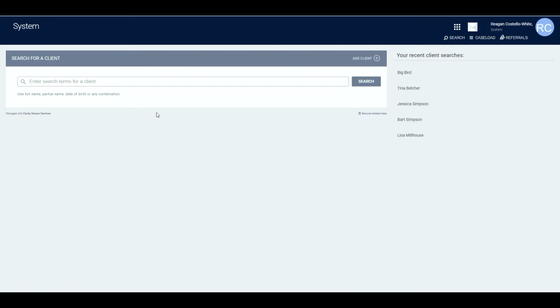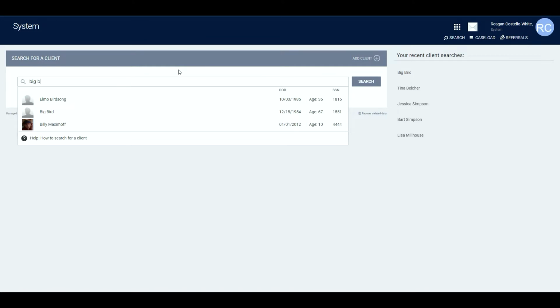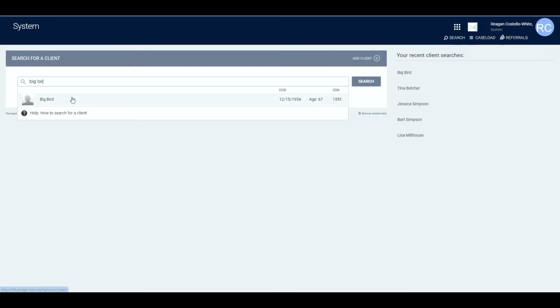at that shelter. So the first thing I'm going to do is search for the client using the first three letters of their first name and the first three letters of their last name. If they weren't in the system, I would go ahead and add a new client, but they are here, so I'm going to click on their name to pull up their profile.